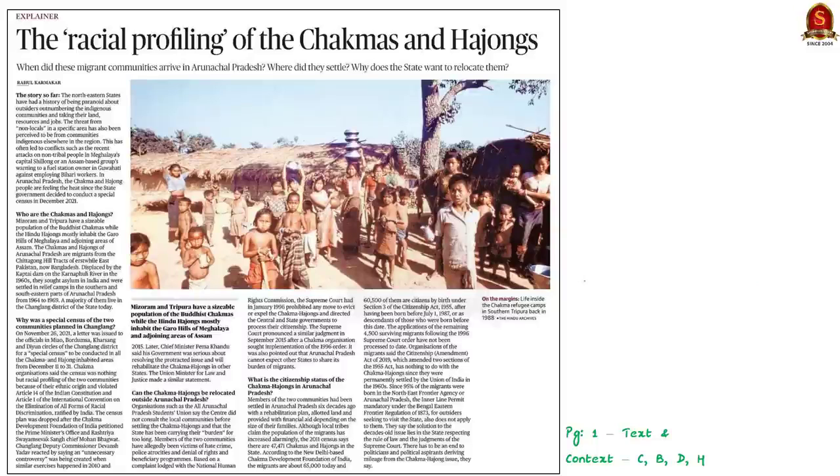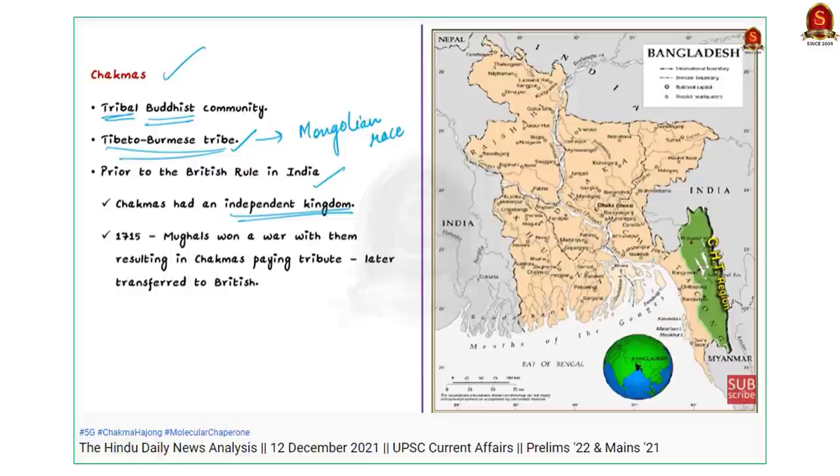Now the next article which is taken is this one. It is from the text and context page. It talks about the racial profiling of the Chakmas and Hajongs. It discusses these communities and how they arrived in Arunachal Pradesh and why racial profiling is a problem, etc. If you remember, we have discussed all these aspects in our December 12th, 2021 Hindi News Analysis. So if you want to know about Chakmas and Hajongs, you can view this analysis.